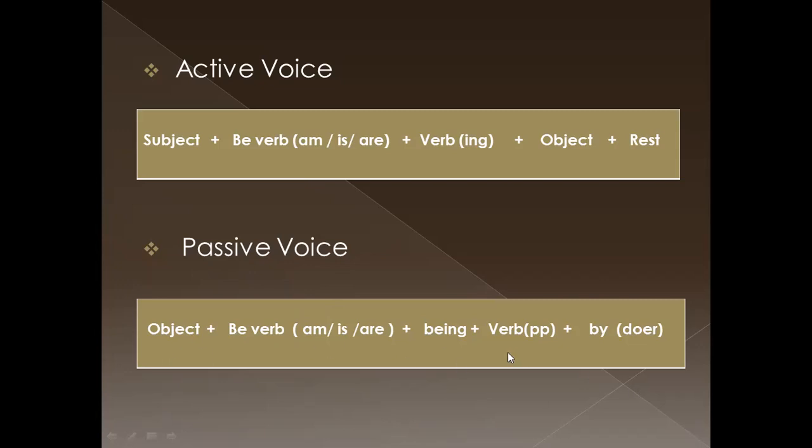This is the positive structure. Object, be verb, be verbs are am, or is, or are. Next, we should put been. This is the specific word in this tense. This is the most special word in this tense. Been. Next, verb in past participle form. Next, we can mention the doer if we want. Okay, this is the positive structure of present continuous tense in passive voice. Okay, being.